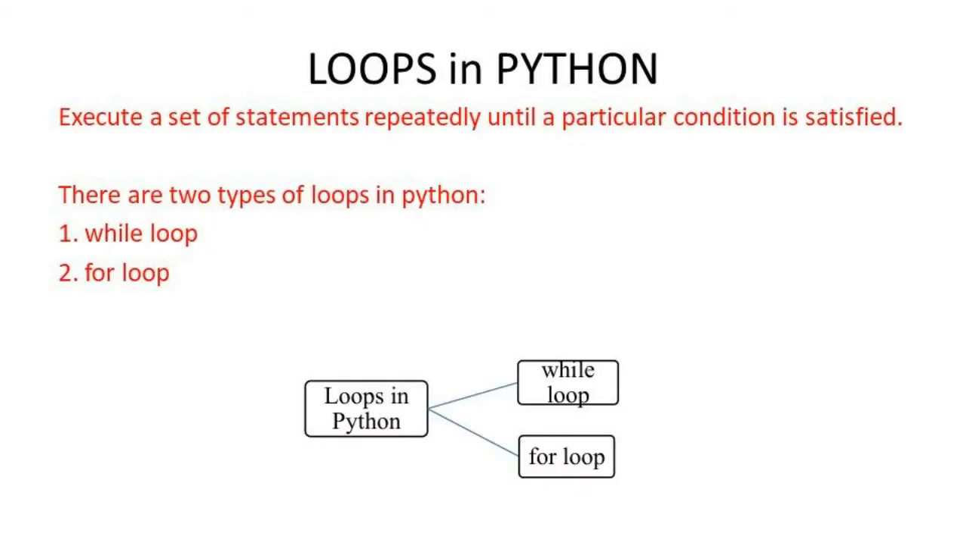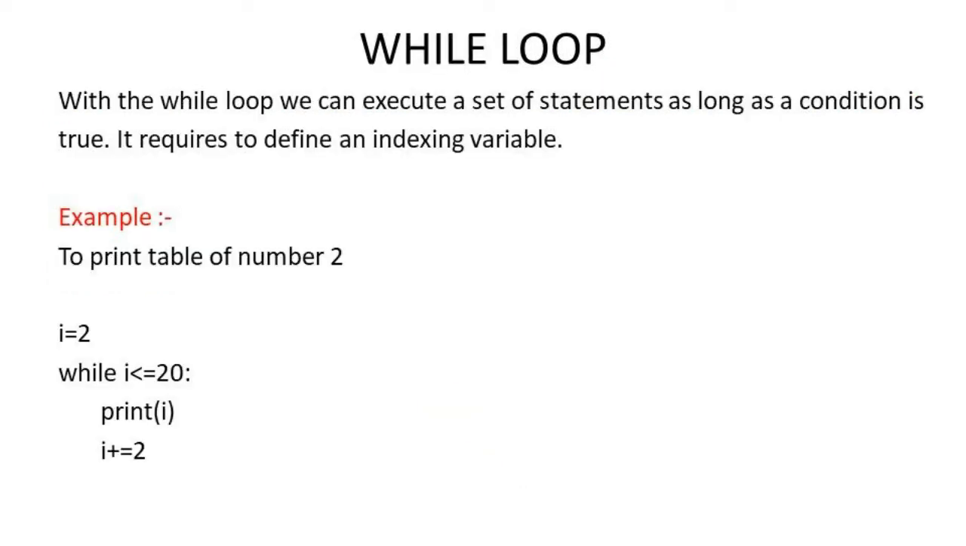Moving to our next topic, iteration or looping. Looping means to execute a set of statements repeatedly until a given condition is found true. There are two types of loops in Python, while loop and for loop. So let us discuss them one by one.